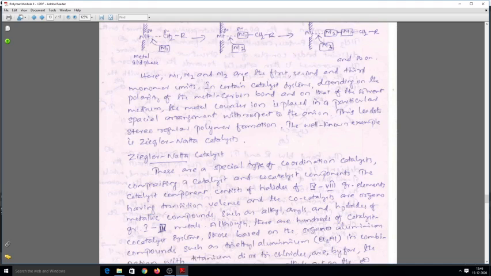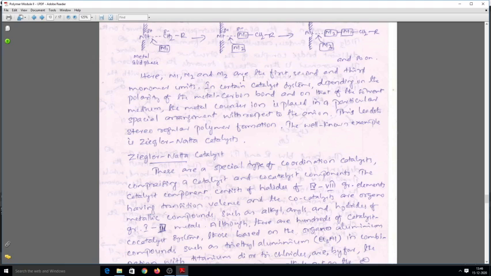In certain catalyst systems, depending on the polarity of the metal carbon bond and on that of the solvent medium, the metal counterion is placed in a particular spatial arrangement with respect to the anion, and this leads to stereoregular polymer formation. The well-known example is Ziegler-Natta catalyst. The major advantage of coordination polymerization is the formation of a stereoregular polymer. That means we get a very specifically isotactic polymer or syndiotactic polymer by using coordination polymerization. By any other methods, it's not easy to prepare stereospecific polymers.